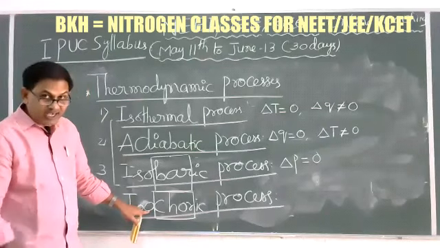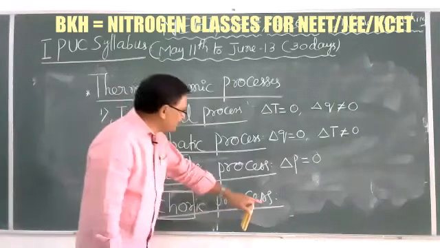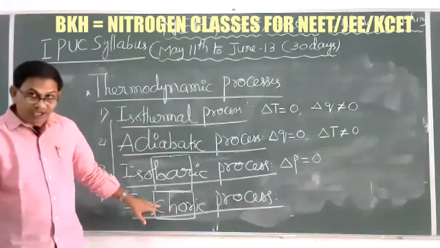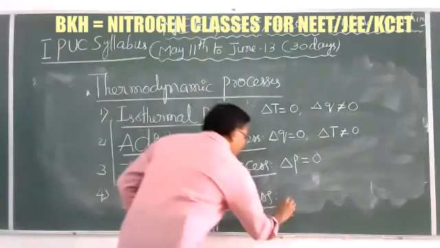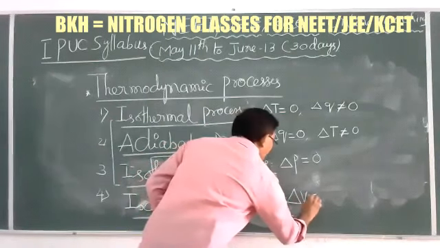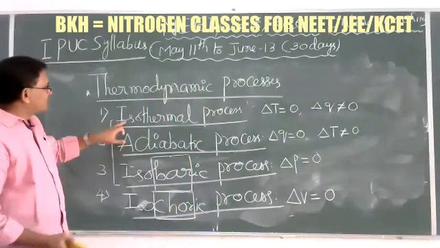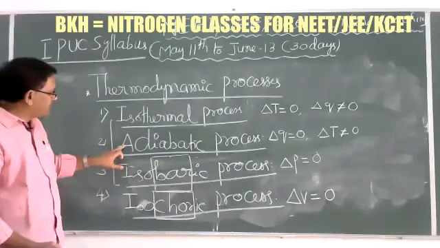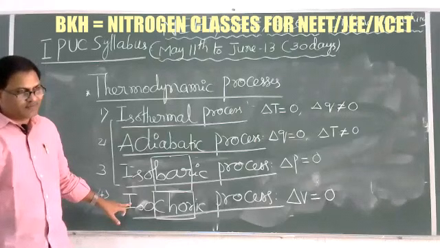Iso means same, remains constant throughout the process. That's why it is the type of process in which volume remains constant. Now here dV or delta V is equal to 0. So the isothermal, adiabatic, isobaric and isochoric processes.